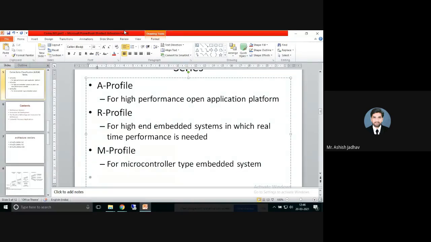See, basically the need of that application is as soon as it detects some object, it should apply the brake. That means time is the major constraint. It should be a real time application, right? So in that system, you should prefer this R profile type of microcontroller, microprocessor, right? So this is one case. Second case is, suppose I want to build a smartwatch using this ARM processor, right? So in that case, what should be my choice?